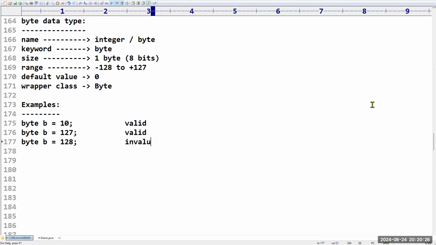Why? Because that is not accommodated, right? Byte b is equal to minus 128, can I take it? Yeah, valid. Byte b is equal to minus 129, can I take it? No. Invalid, right?